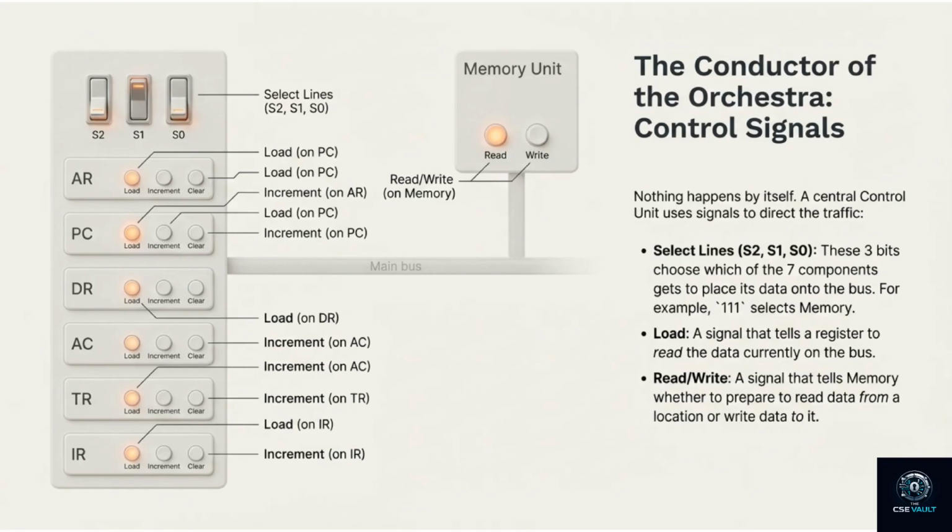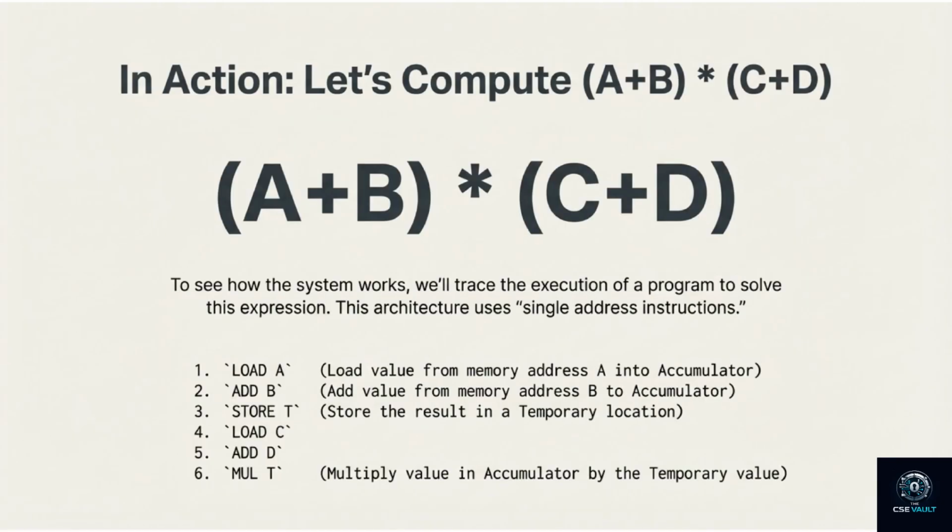Nothing happens by itself. A central control unit uses signals to direct the traffic. Select lines, S2, S1, S0. These 3 bits choose which of the 7 components gets to place its data onto the bus. For example, binary 111 selects memory. Load signals tell a register to read the data currently on the bus. Read-write signals tell memory whether to prepare data for reading or accept data for writing. Every action is coordinated. Let's see it in action.